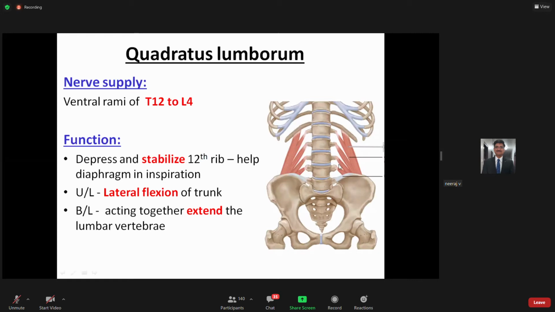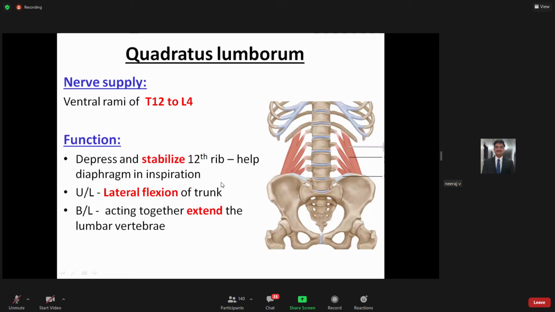If you look here, this is how it is arranged, lateral to the psoas major and the psoas minor muscle. So this is the laterally placed muscular part of the posterior abdominal wall, and the main function is that it depresses and stabilizes the 12th rib, with which it is attached here, and then it helps in inspiration by stabilizing your rib cage.